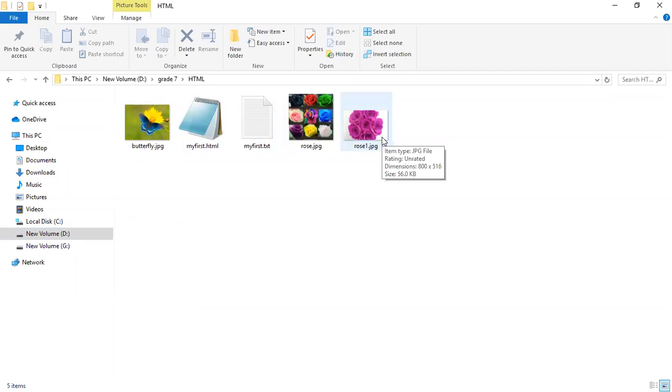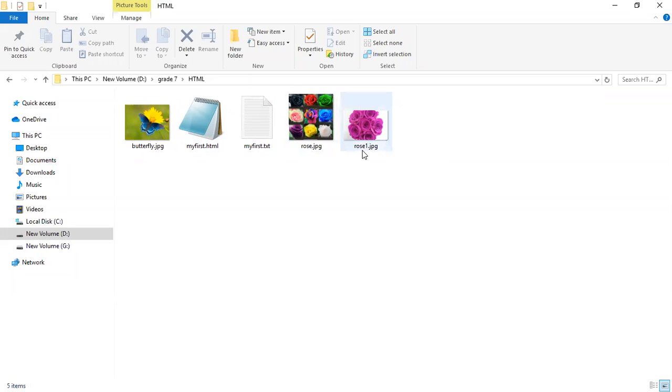Think. You have a separate folder to save your files, so you can remember the path where you have saved. So I have something called grade 7 folder. Inside that grade 7 folder, I have saved all the files. So I have the files butterfly.jpg, myfirst.html, myfirst.txt, rose.jpg, roses1.jpg.